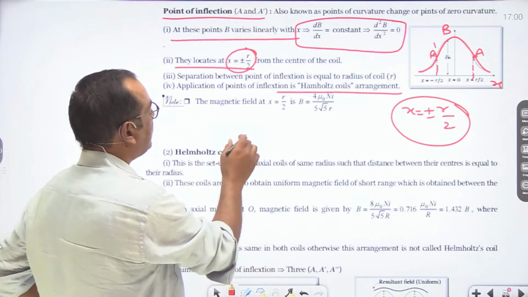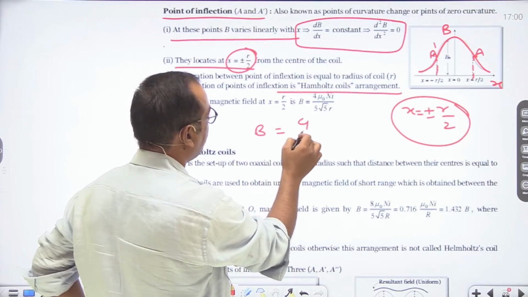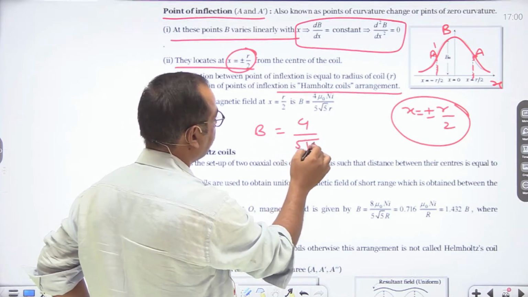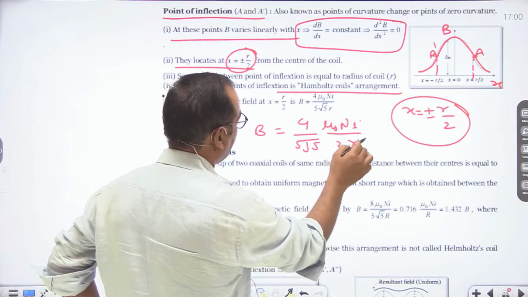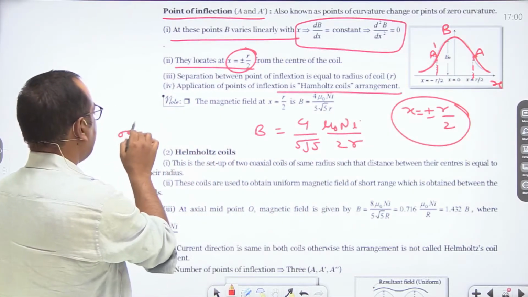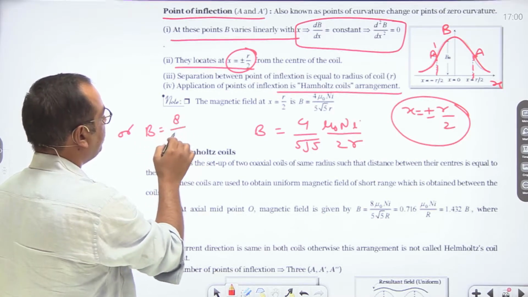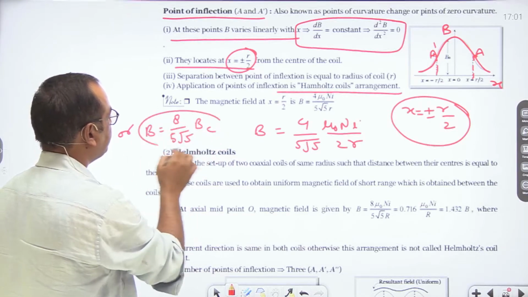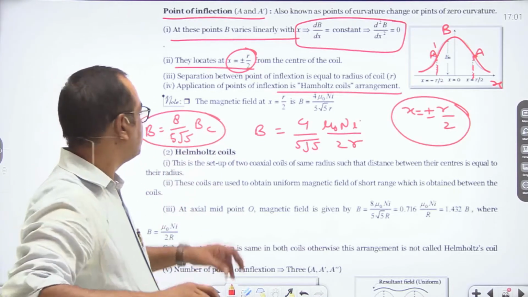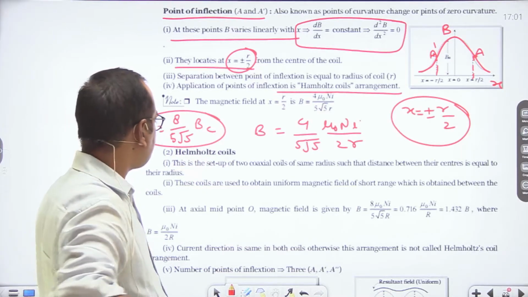The magnetic field at x equal to r by 2, as we have seen, is 4 upon 5 root 5 mu naught ni upon 2r, or we can say that B is equal to 8 upon 5 root 5 of the magnetic field at the center. This is the relation: B is equal to 8 upon 5 root 5 BC.